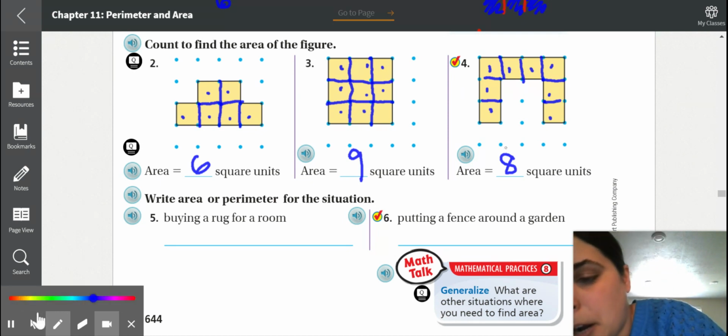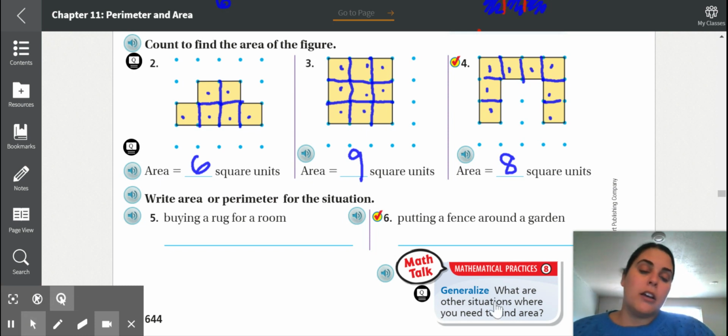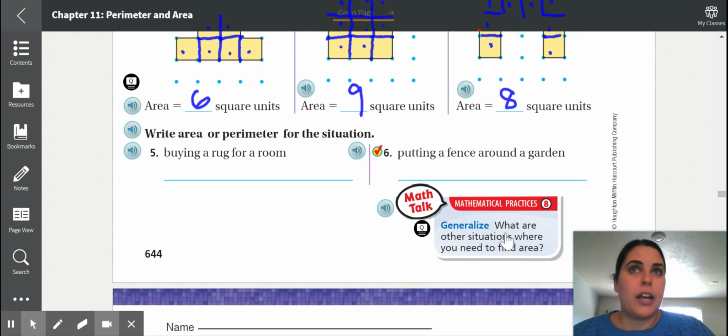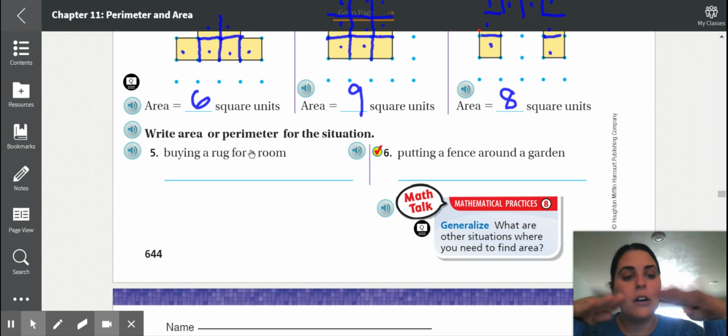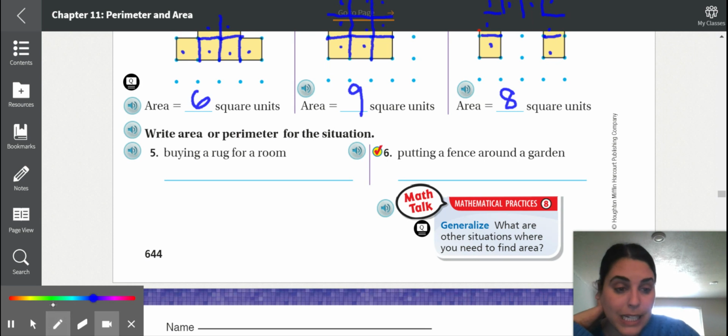Okay, so a part of our lesson today is deciding when do we find area and when do we find perimeter. Okay, write area or perimeter for the situation. Buying a rug for a room. If you wanted to buy a rug for a room, are you going to measure the outside of the room, the perimeter, or are you going to want to measure the area? Remember, area covers. So if you wanted to buy a rug for a room, you would need to measure the area.